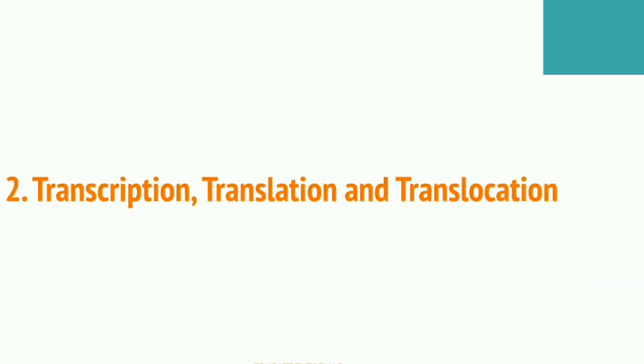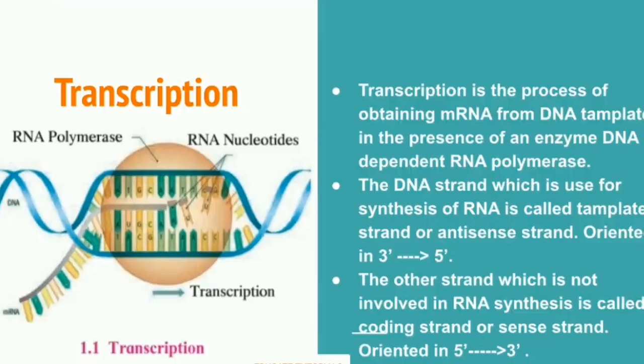So now the second topic of this chapter is transcription, translation and translocation. The first topic is clear because it is heredity. And what is heredity? It covers the different experiments carried out by scientists in the last decades. Now we are going to study the second topic of this chapter. First one is transcription, second is translation, and translocation is the third one. So let's start with transcription.